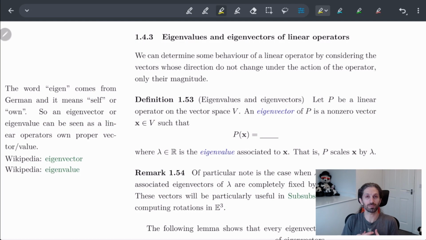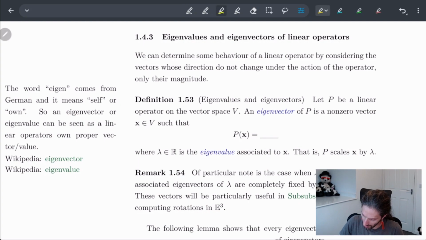It's going to be like how we thought about the determinant or the trace last time, right? This value was somehow intrinsic to the operator itself and it didn't depend on the matrix. This eigenvector and eigenvalue is going to be a very similar idea.